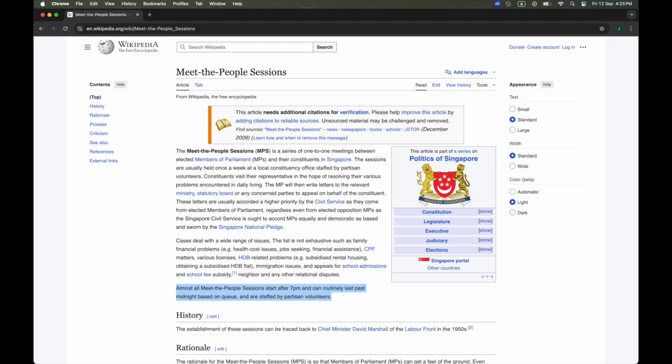In Singapore, MPs hold Meet the People sessions to understand the issues that residents face. Because MPs are familiar with current policies and past cases, they can decide on appropriate actions, such as writing appeal letters to relevant organizations. These sessions often have long queues, which raises the question, why not maintain a database of past cases so that new cases can be referenced and processed more systematically?